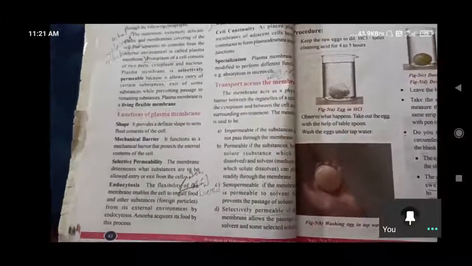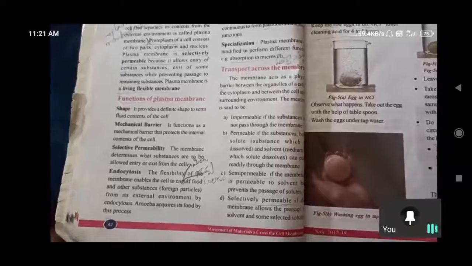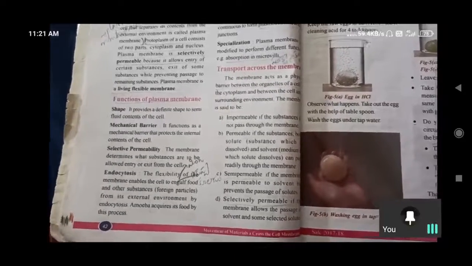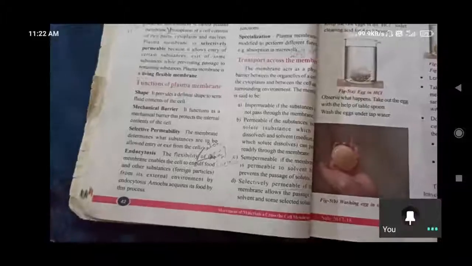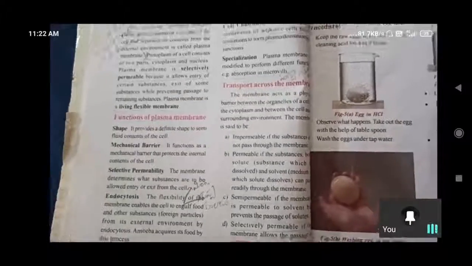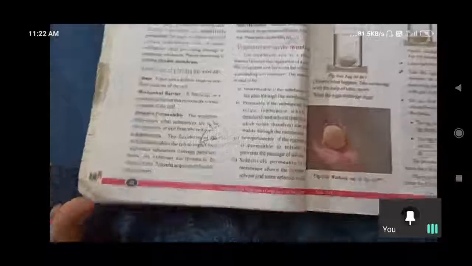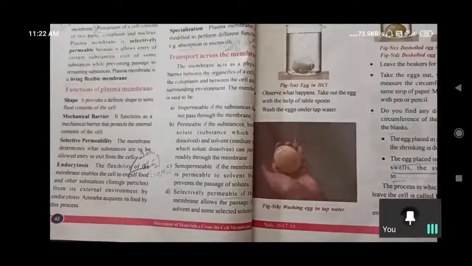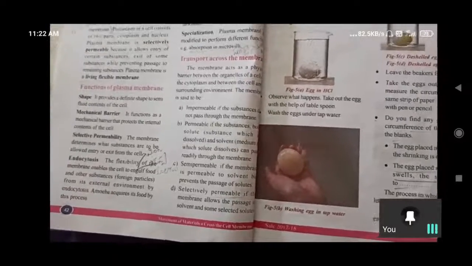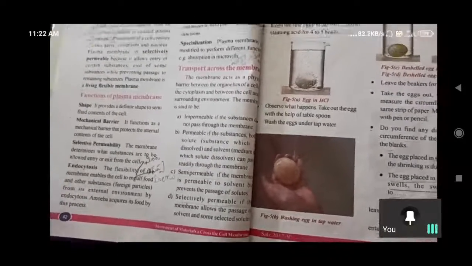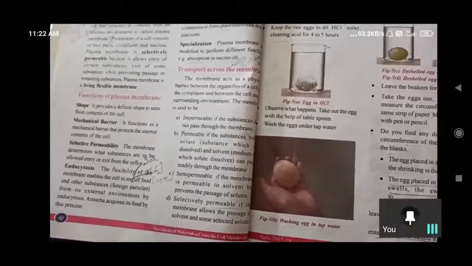Yes, and that is acting like a sieve, we understood now. And it is a selectively permeable membrane. It selects and permits through it, like a sieve, a living sieve. It is not blind; it is selectively permeable. That's why we are calling it a living flexible membrane. It is the outermost, extremely delicate, elastic one. The plasma membrane is an elastic, delicate and outermost membrane which covers the cell and separates its contents from the external environment.